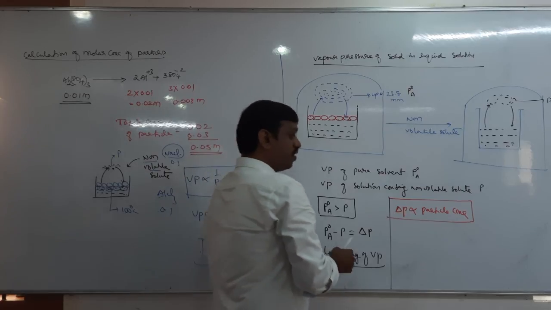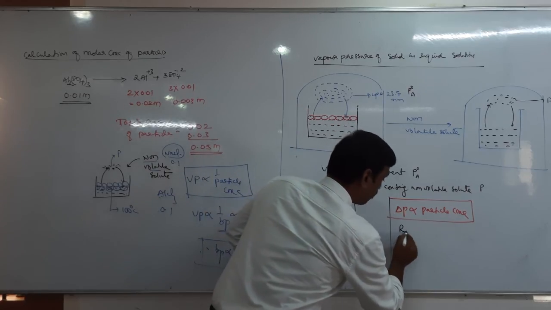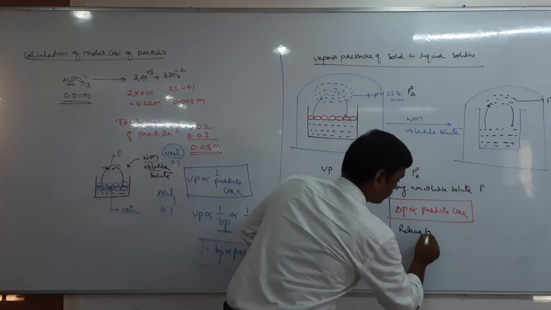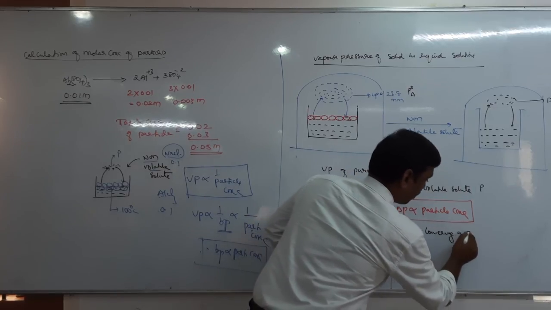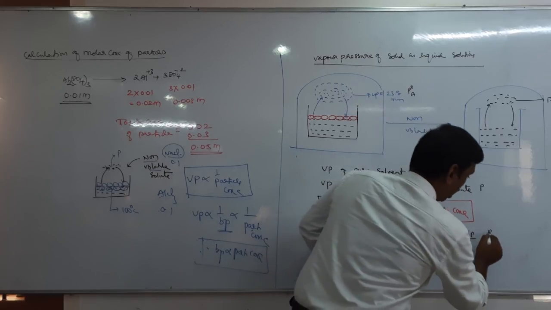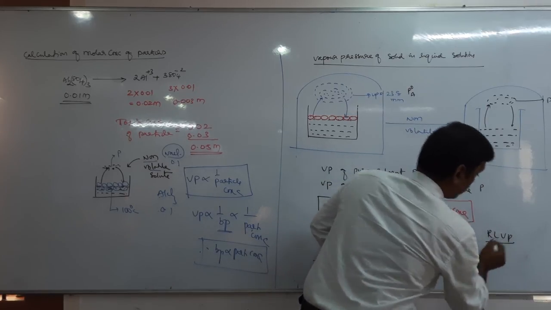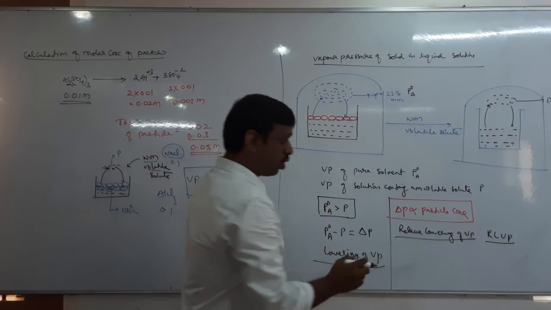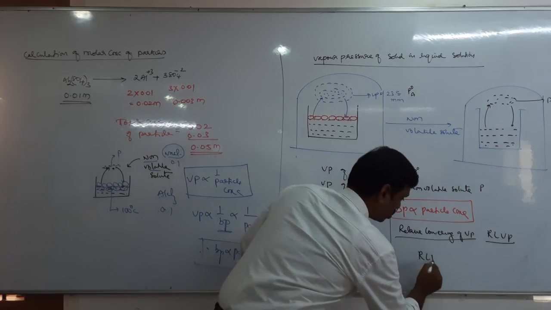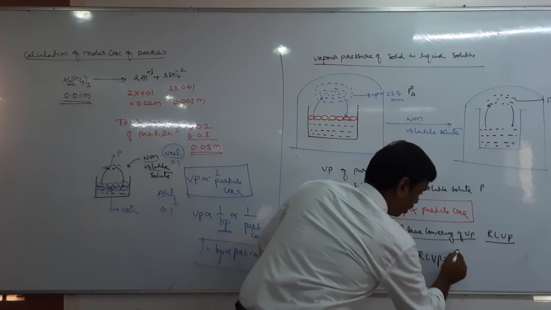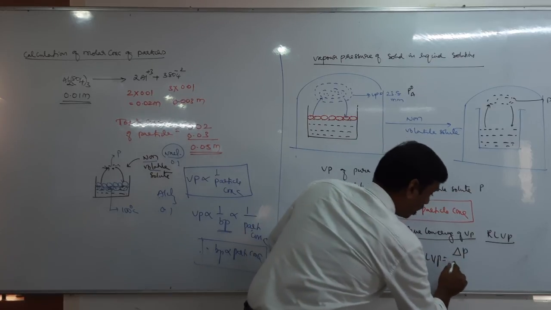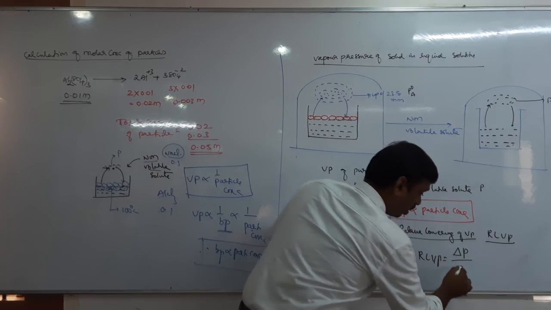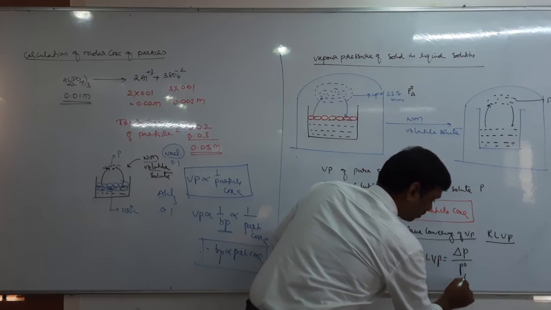Next, another important definition is relative lowering of vapor pressure, also called RLVP. What is RLVP? RLVP is the ratio of lowering of vapor pressure to the vapor pressure of pure solvent.